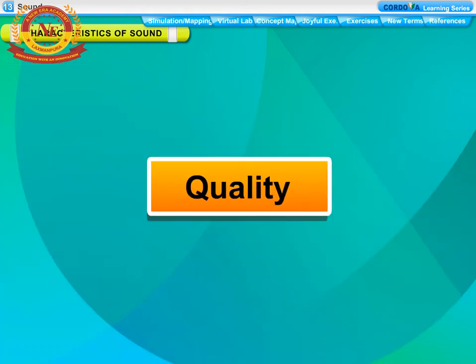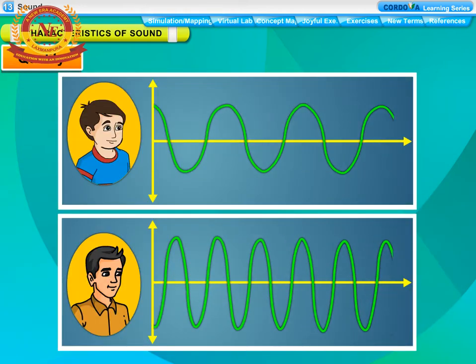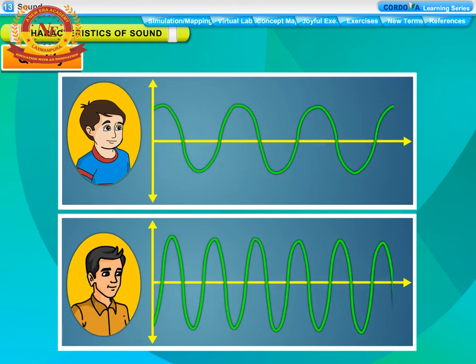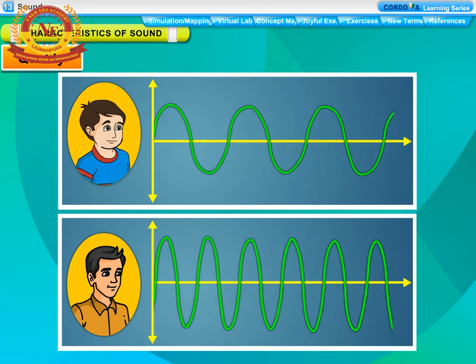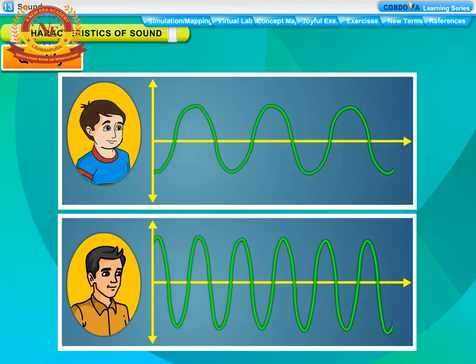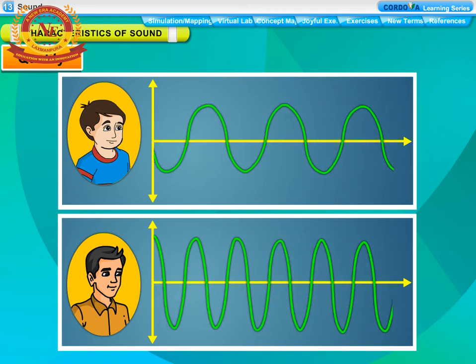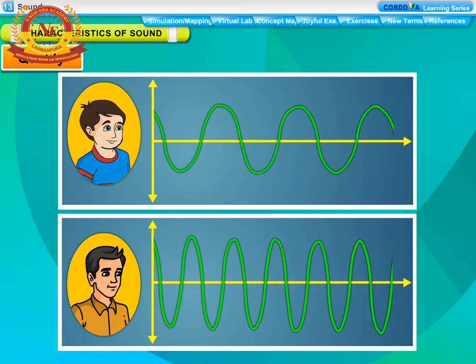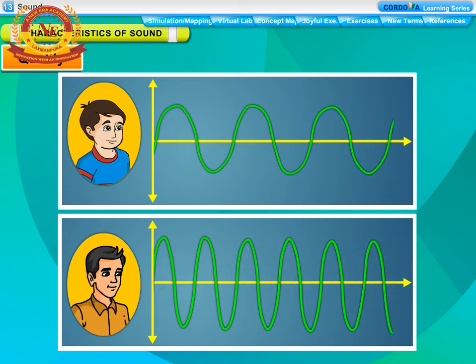Quality. It is the characteristic of a sound that enables us to distinguish between two sounds of the same pitch and loudness produced by two different sources. It depends upon the waveform of the sound. For example, we can recognize our family members by their voice without seeing them because the voice of each of them has a particular quality.